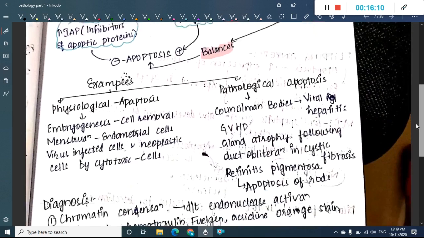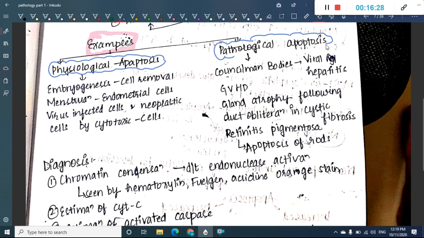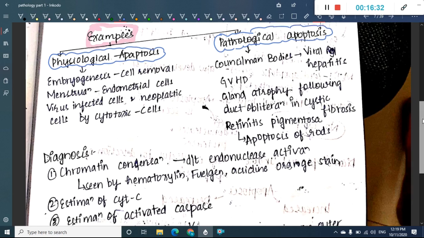Then what are the examples of apoptosis? There are many examples. First we have physiological apoptosis, which is important and occurs normally in our body. Then we have pathological apoptosis, which can be due to toxins, infections or any pathological processes occurring in the body.